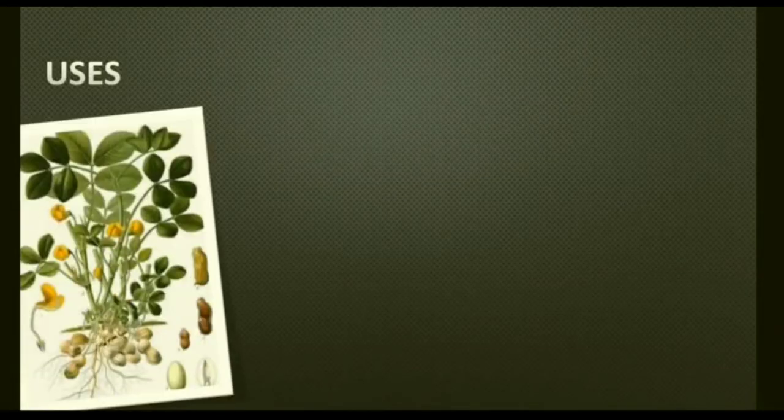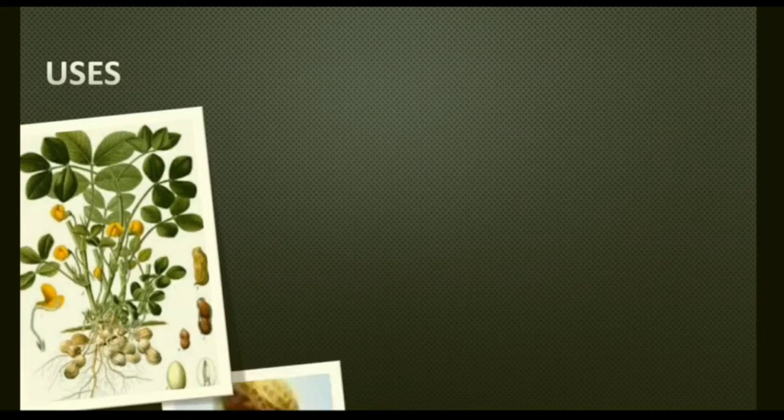Now uses, you can see this plant. When the harvesting has been done, this is dug out from inside the ground, and then pods are taken out and dried in the sun. When the pods are dried, they are shelled and seeds are collected.